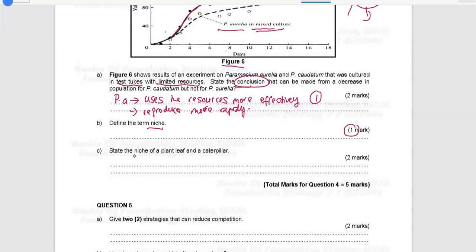It refers to the functional role of an organism in an ecosystem and the habitat or physical area where it lives and grows. So what it means is, the niche is actually where the organism or species lives, and what the role of that organism is, whether it is a predator or a producer, where it lives, and what it eats. So what is its role in that habitat? That is niche, right? So the habitat or the physical area where the organism lives and grows.